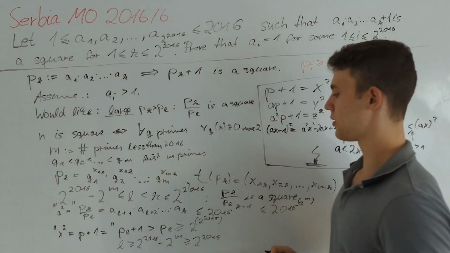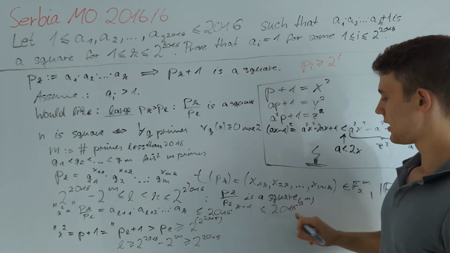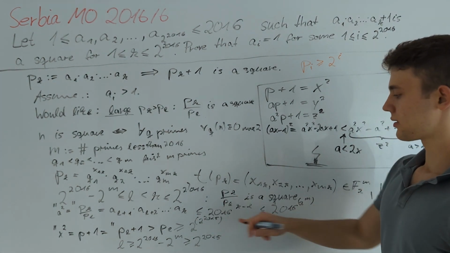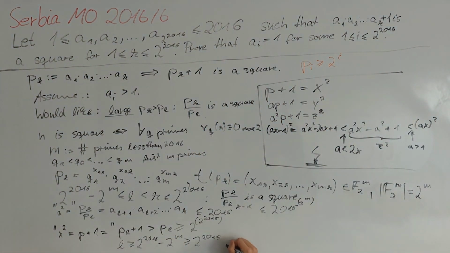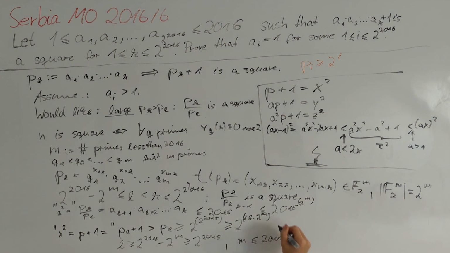We see that we have exponents 2 to the power of 2015 and 2 to the power of m. Furthermore, 2015 is quite a bit larger than m. For our purposes, we are going to need the bound m is less than or equal to 2011, which is clear from the fact that we can find 5 non-prime numbers less than 2016. Therefore, this quantity is at least 2 to the power of 4 plus m, which we can write as 16 times 2 to the power of m. This equals 2 to the power of 16 to the power of 2 to the power of m.